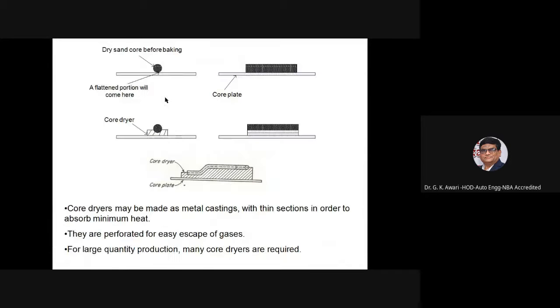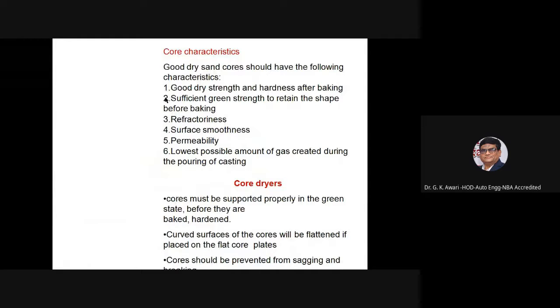Core characteristics. A good dry sand core should have the following characteristics: good dry strength, sufficient green strength to retain the shape before baking, refractoriness, surface smoothness, permeability, and the lowest possible amount of gas created during the pouring of the casting.